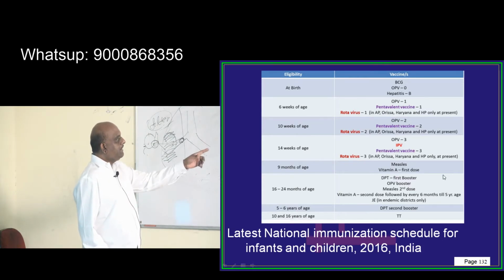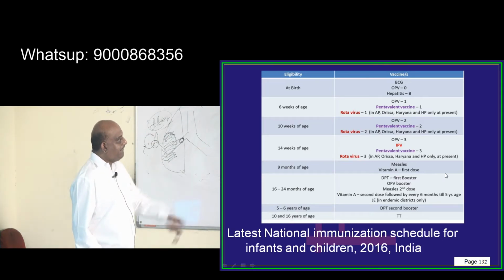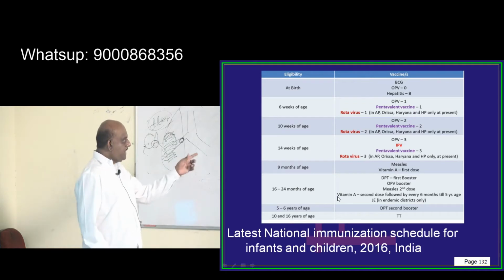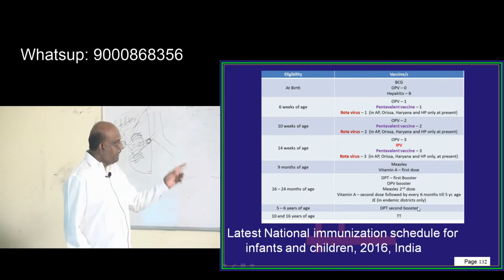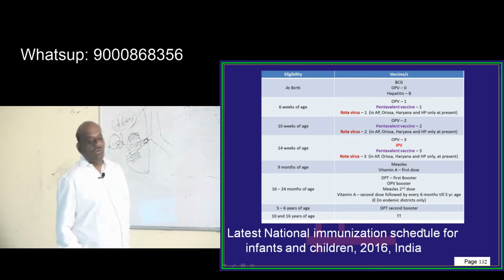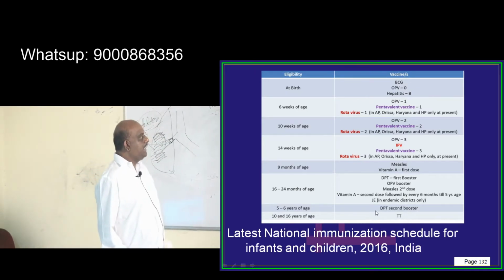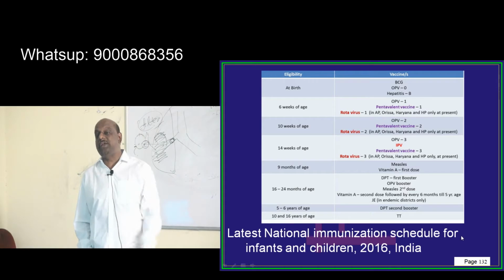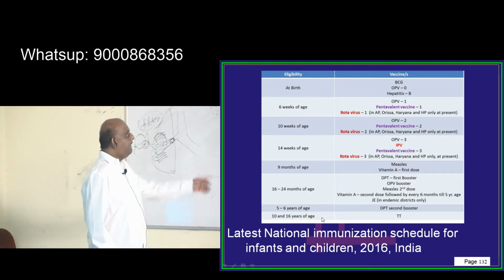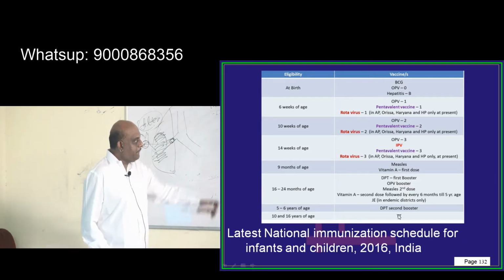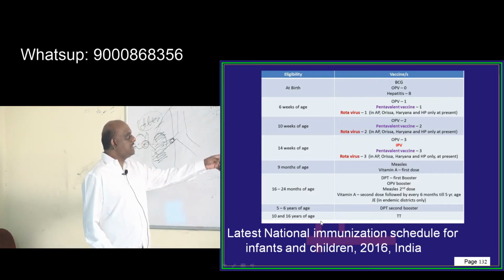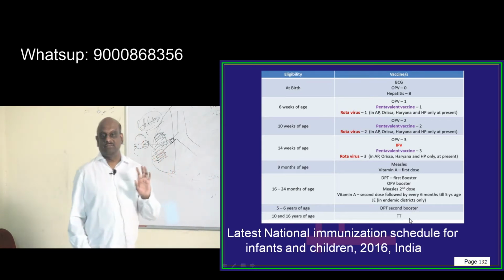Then at the 9th month of age, measles and vitamin A first dose. At 16 to 24 months, DPT first booster, OPV booster, measles second dose, vitamin A second dose, Japanese encephalitis in those endemic districts. And at 5 to 6 years, it is the DPT second booster. At 10 to 16 years, TT.